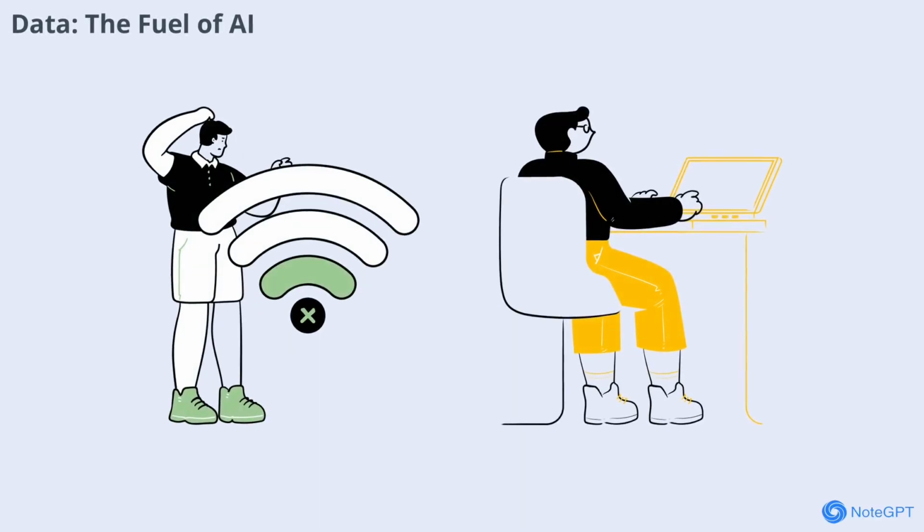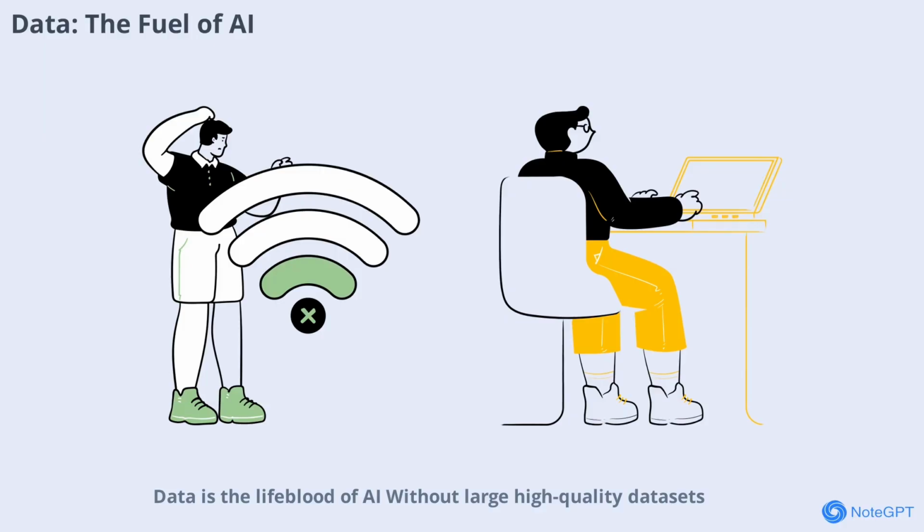Data is the lifeblood of AI. Without large, high-quality datasets, AI systems can't learn effectively. Data comes from many sources: photos, text, sensors, and more. The more diverse and accurate the data, the smarter the AI becomes. However, collecting and managing this data responsibly is crucial to ensure privacy and fairness. Let's see how data shapes AI performance.